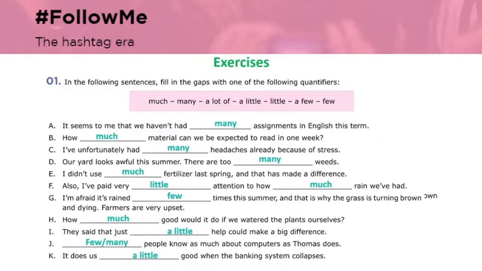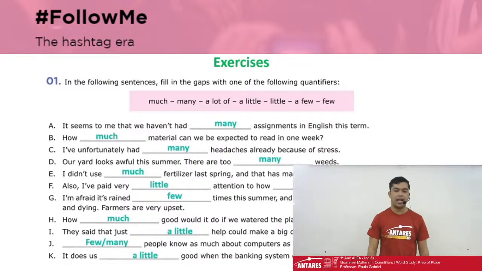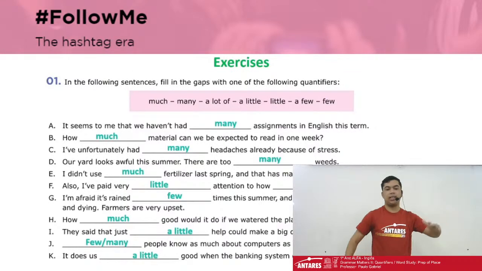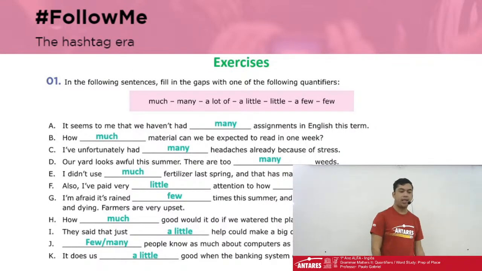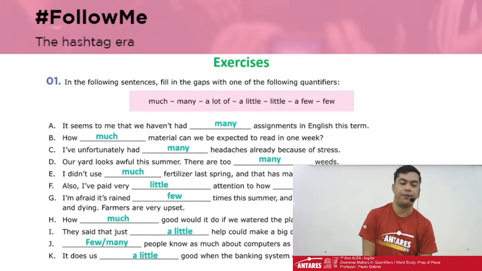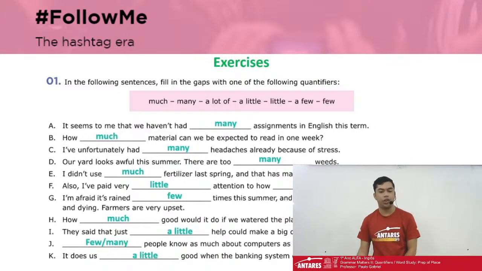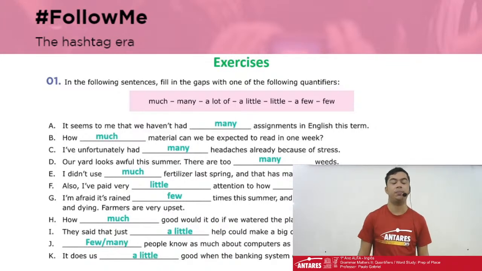So much good and a little good. Okay, guys, so in the first case is a high amount of things, much good would we do. And then in the last case, it's a low amount of good. So a little good when the banking system collapses.